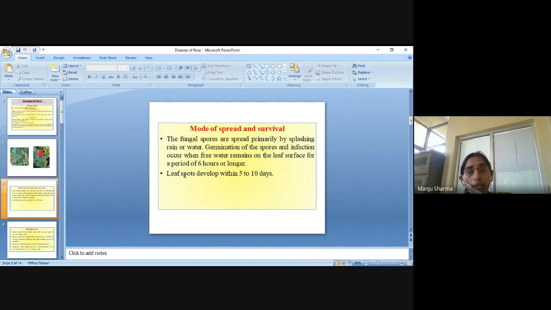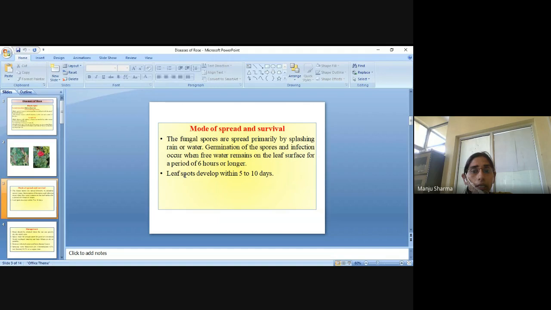Mode of spread and survival. The fungal spores are spread primarily by splashing rain or water. Germination of the spores and infection occur when free water remains on the leaf surface for a period of 6 hours or longer.